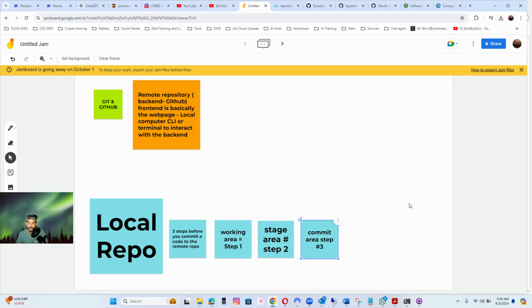Okay, so let me see for how long this video is. Already 13 minutes. It's pretty good. So what did we do today? We show you that there is a local repo, which is basically your computer, and there are 3 different steps before you submit that code to the remote repository, which is basically the backend servers from GitHub, right?